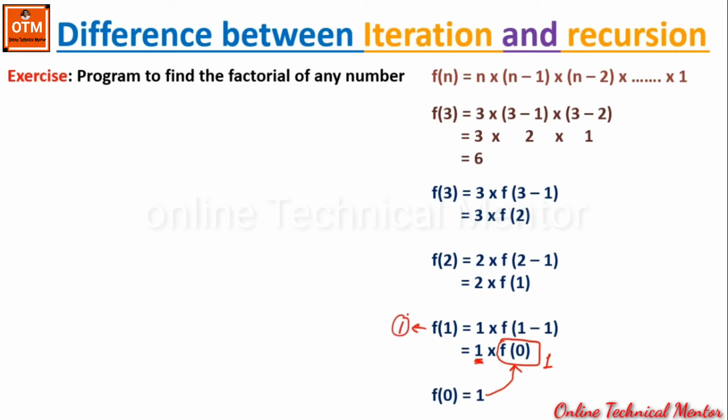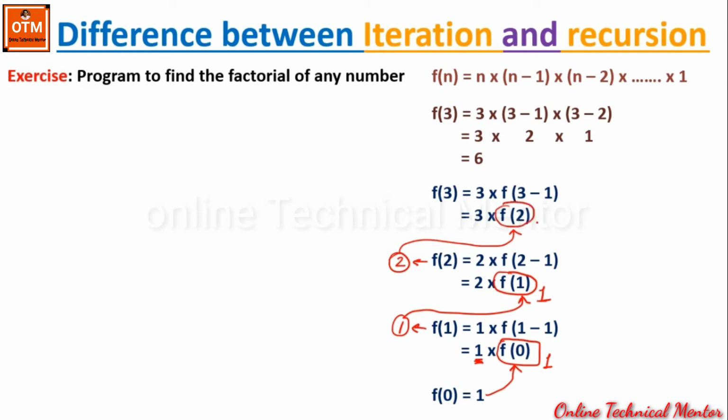Now this 1 will replace this f(1). Since in the below step we got f(1) equal to 1, we replace f(1) with 1. Now 1 multiply 2, the result is 2. That means f(2) is equal to 2. So this 2 will replace f(2) in the previous state.